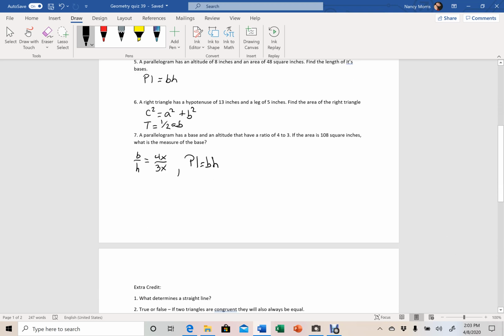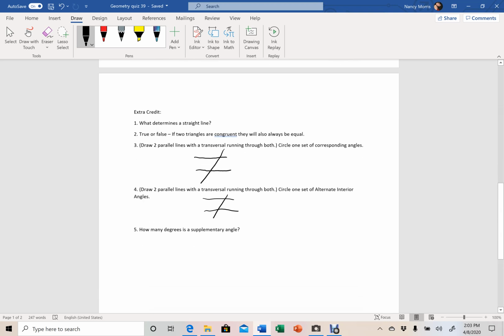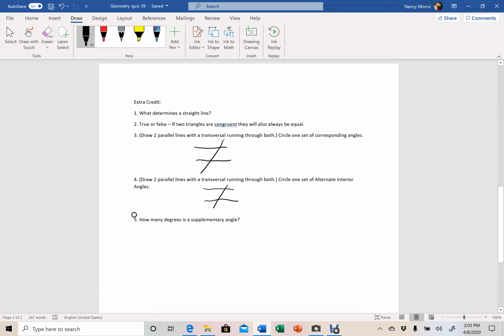All right, now down here, you'll see our extra credit, okay? What determines a straight line? We should know that. You need something specifically in order to have a straight line, and that's the answer I'm looking for. Number 2 is true or false. Just tell me if that's a true statement or false statement.